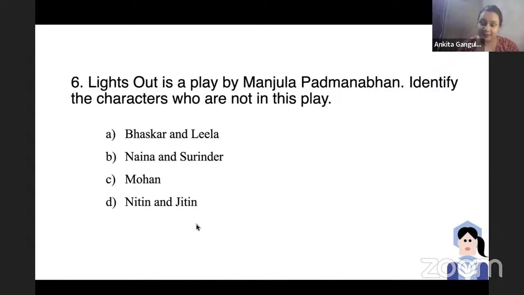So again, Brief Candle talks about cancer patients. 30 Days in September talks about the sexual abuse girls often go through in their own families. And then Tara talks about the conjoined twins and how the girl, who was actually born in an advantaged situation, was not favored because she was a girl, but her brother was favored. So these are some of the important plays. And again, Seven Circles Round the Fire. Yes, On a Muggy Night in Mumbai talks about the homosexual life of Kamlesh in Mumbai. Then Dance Like a Man, Where There Is a Will, Final Solutions. There are other plays. Okay, thank you, Ankita.